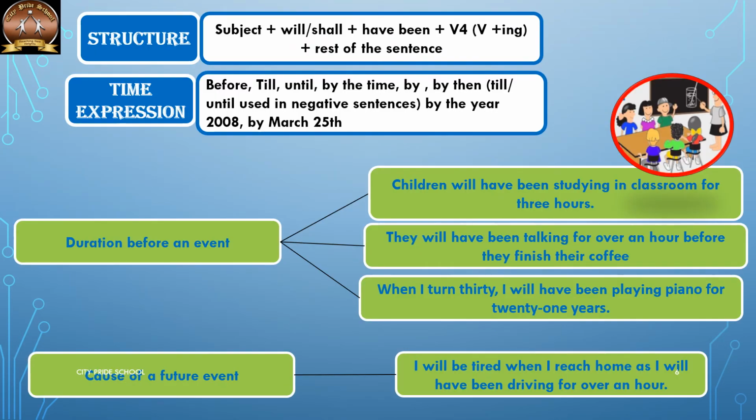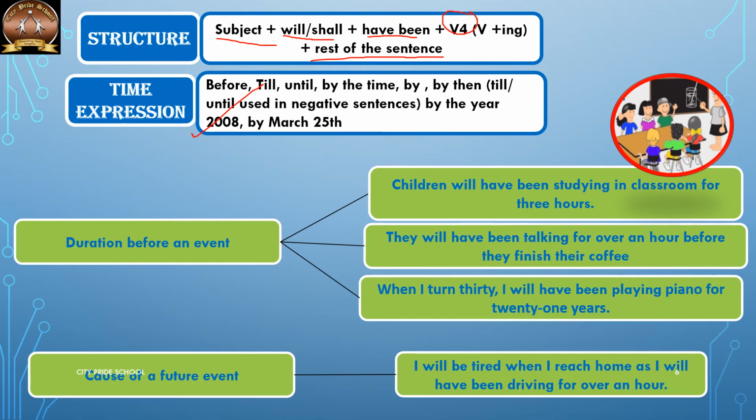The structure of a future perfect continuous sentence is subject plus will or shall. Here we can use will and shall both. Have been plus V4, that is the ing form of the verb, and the rest of the sentence. The time expressions are almost the same for future perfect and future perfect continuous.